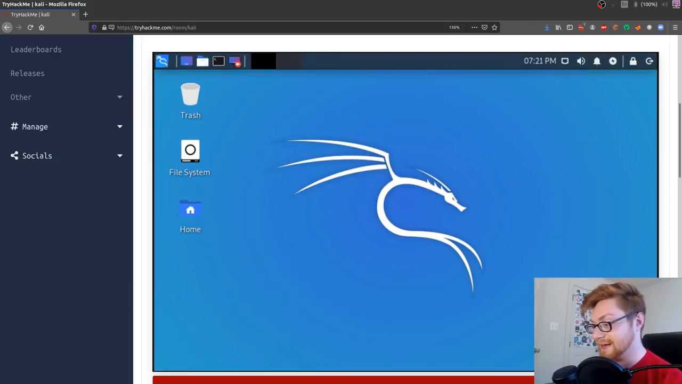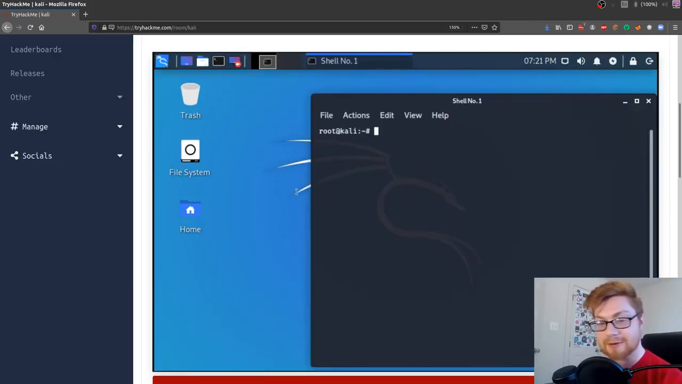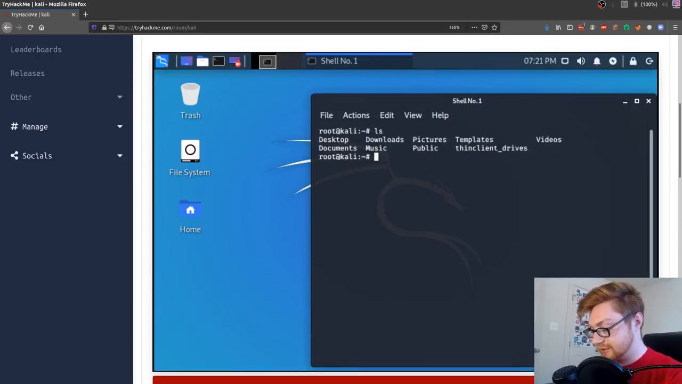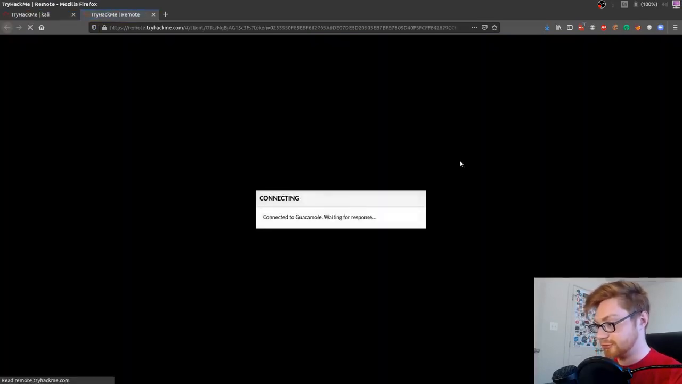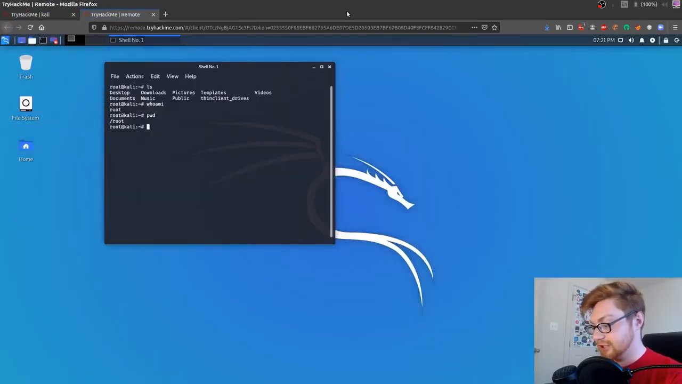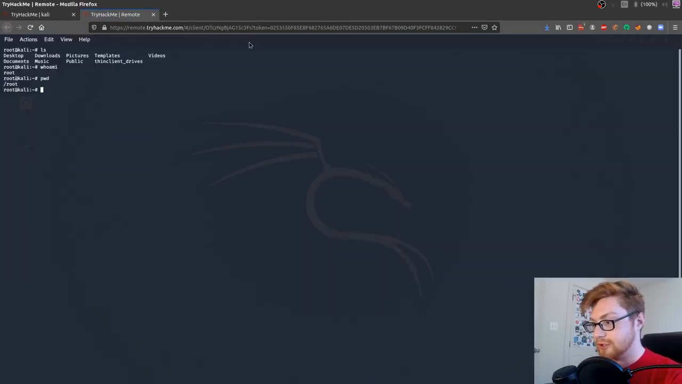That's awesome. If you want to hit that access in a browser, you can pop it up in a bigger window. But seriously, look at this. ls, whoami. Doing things. Hack the planet. Check it out. Access in browser. Now you get a full screen one. So it's like you're really using the machine without needing to spin up your own virtual environment. Very, very cool.